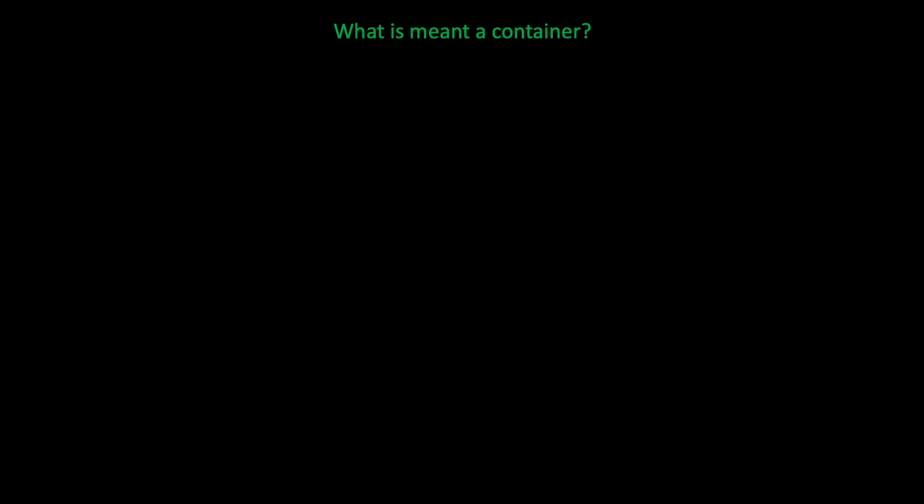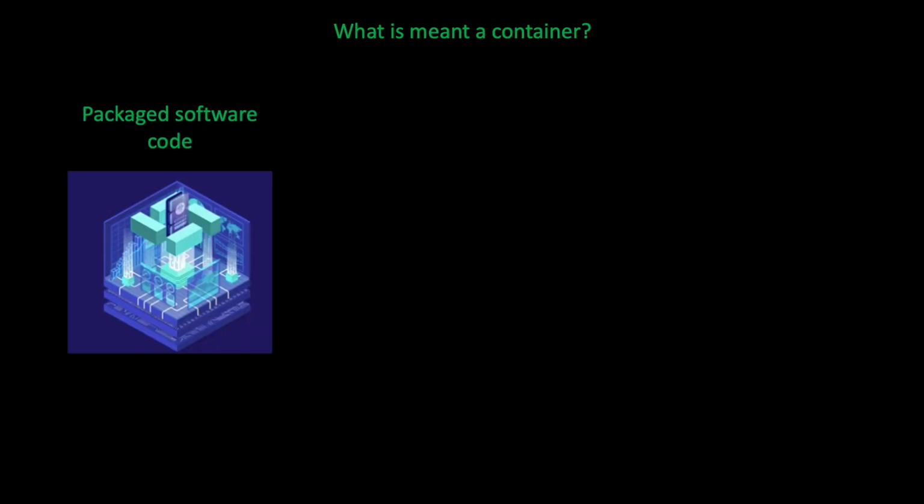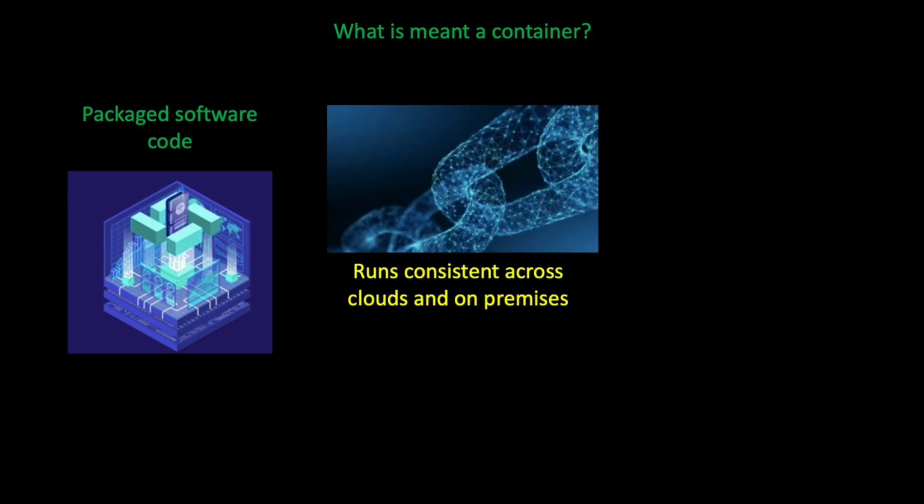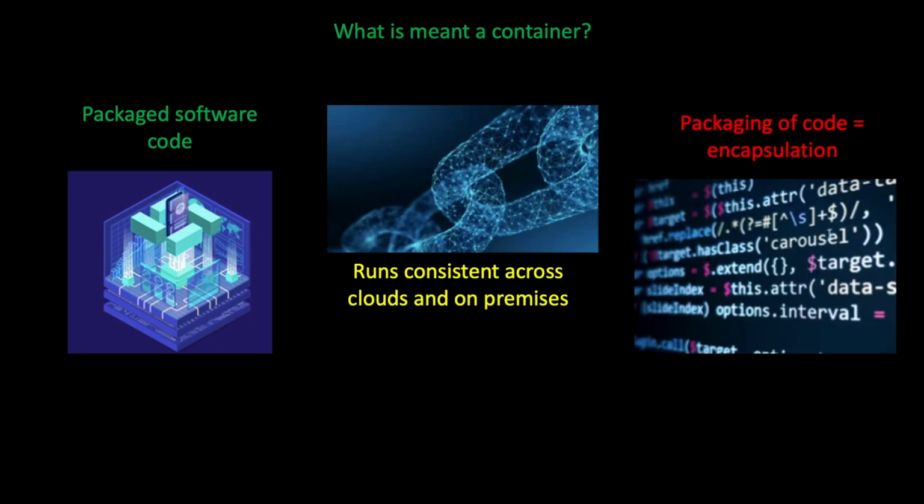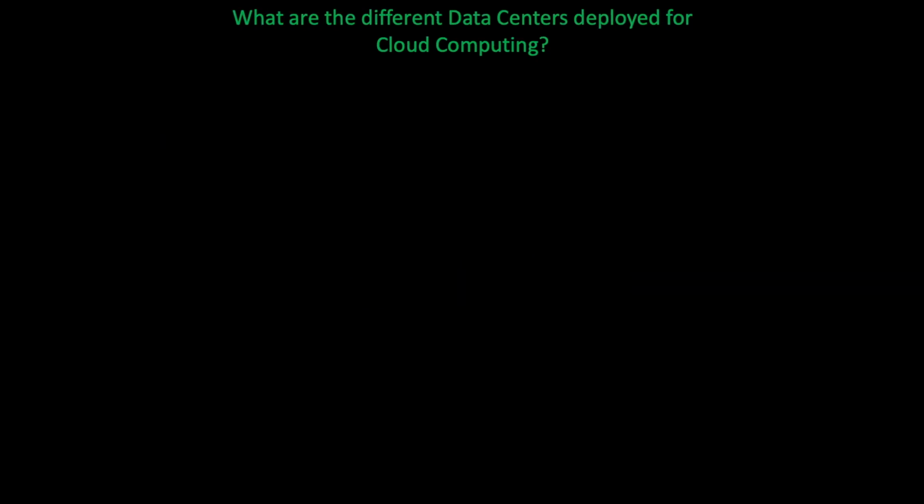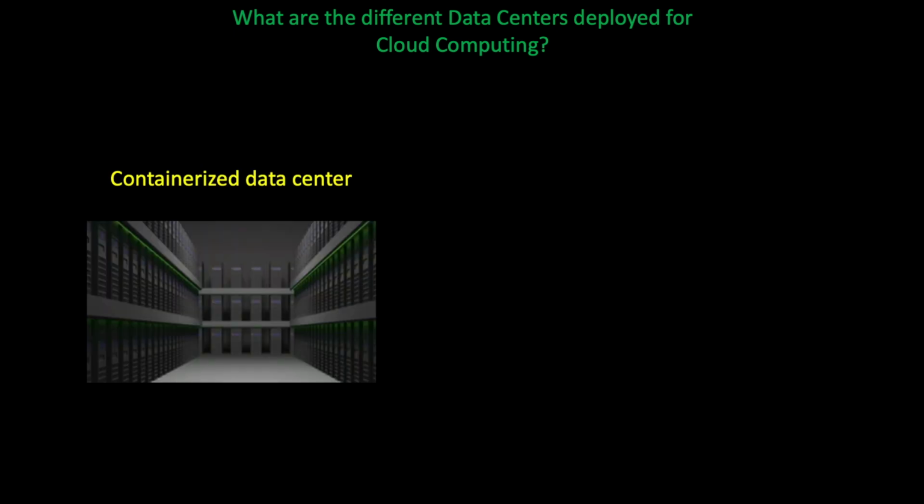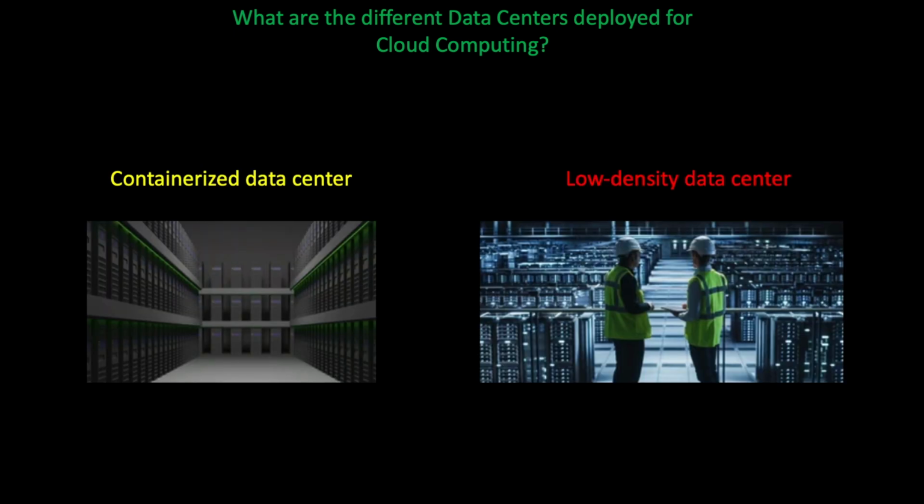What is meant by a container? A container is a packaged software code. It can run consistently across clouds and on-premises. And the packaging of the code is called encapsulation. What are the different data centers deployed for cloud computing? The main two would be containerized data centers and low-density data centers.